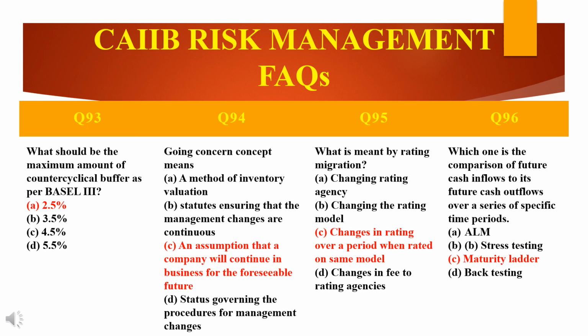Why? Because the maturity ladder is a series of time buckets. For example, day 1, day 2 to 7 days, day 8 to 14 days, day 15 to 30 days, day 31 to 2 months, 2 months to 3 months, 3 to 6 months, 6 months to 1 year, 1 year to 3 years, then 3 years to 5 years, like that over 15 years. The inflow and outflow of funds are examined one by one and are placed in their respective time buckets.